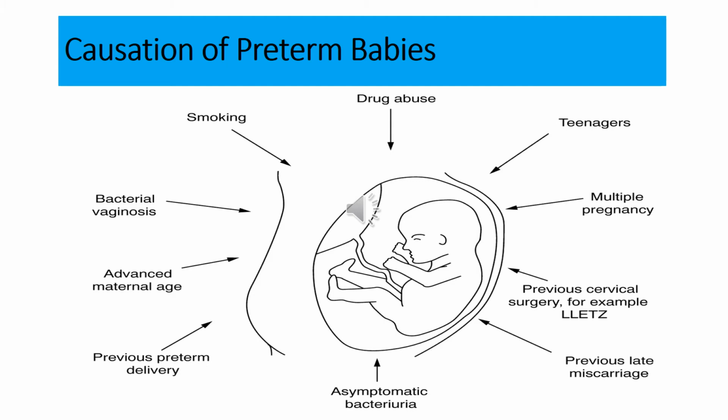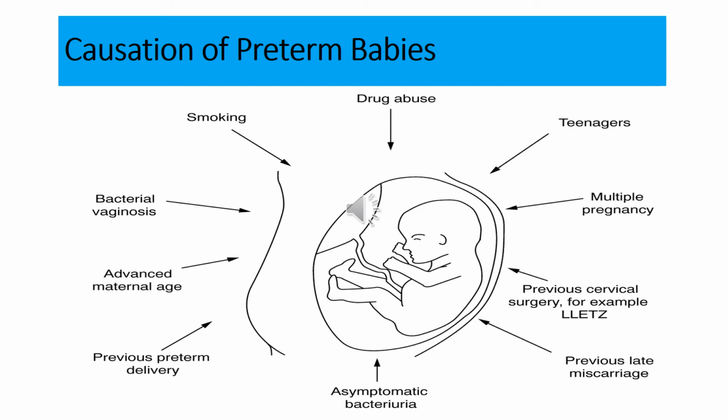Sometimes the females are suffering from depression or any sort of violence against women. These can also lead to spontaneous preterm births. There can sometimes be a family history of preterm births because of cervical incompetence as well. So these are the different risk factors which can lead to spontaneous preterm births in females.